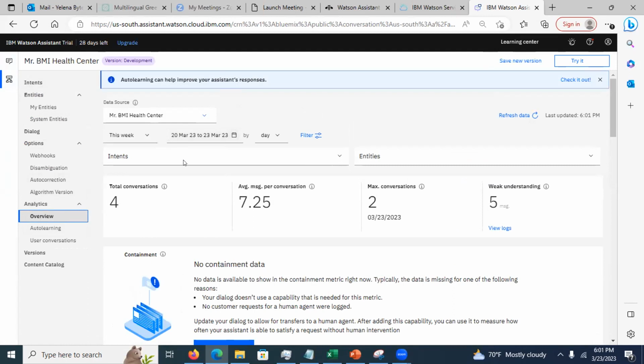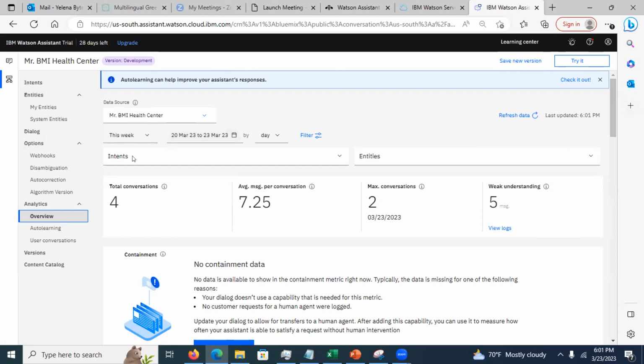You will have to submit a screenshot of this, and this screenshot should show the total number of conversations and the dates. There should be 2 days at least. This is the average number of messages per conversation. This shows the maximum number of conversations per day, and this is weak understanding. Sometimes my chatbot did not quite understand what I was talking about.